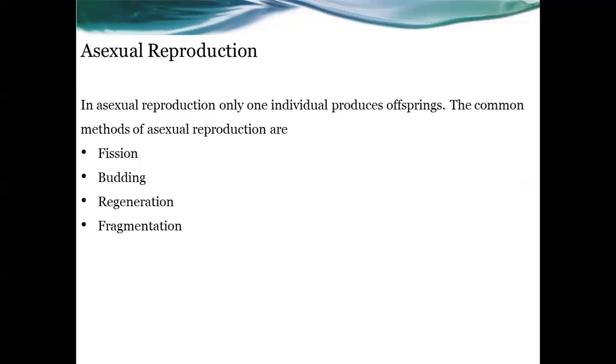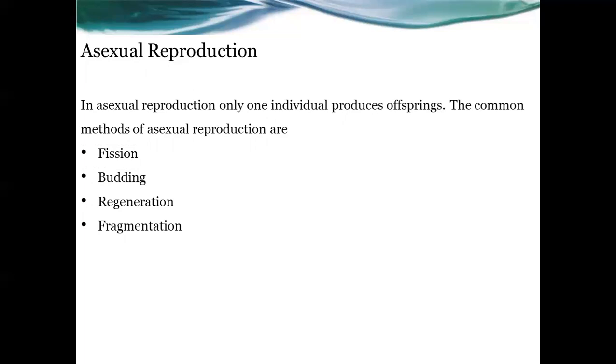In asexual reproduction, only one individual produces offspring that are genetically identical to itself. That means it does not involve the fusion of sex cells, that means gametes. Asexual reproduction is common in lower organisms. We can commonly see this in lower organisms like amoeba, hydra, and starfish.